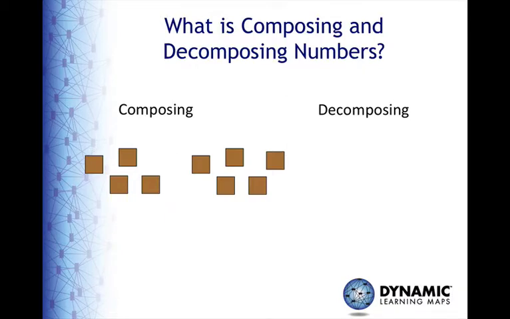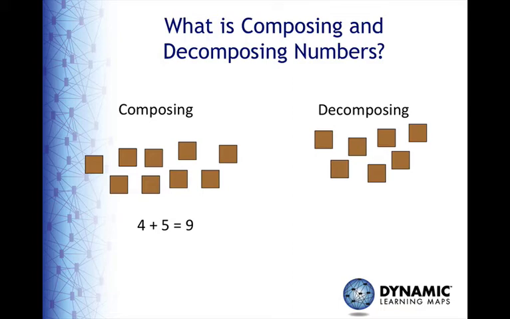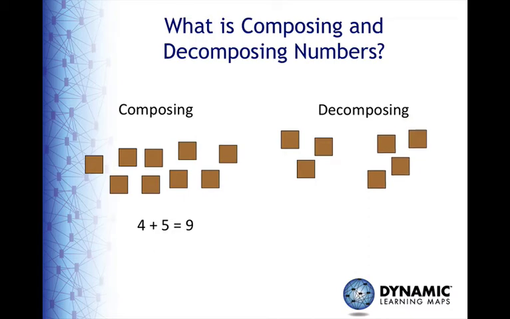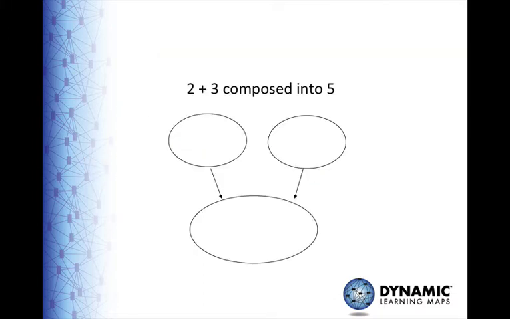We have discussed composing and decomposing in other DLM modules because it is such an integral part of so many math concepts and operations. As a reminder, composing refers to combining small numbers like 4 and 5 to form a larger number such as 9, using addition. Decomposing involves expressing a number as a sum of two smaller numbers. For example, 7 as 3 plus 4. And a single number can be composed or decomposed in many ways.